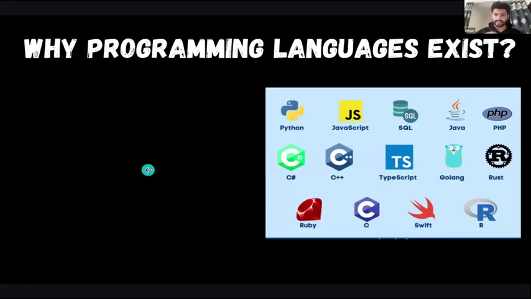So we humans write some code in these languages. Then a compiler converts that code into binary, which can finally be understood by computers. Okay? I hope that makes sense.